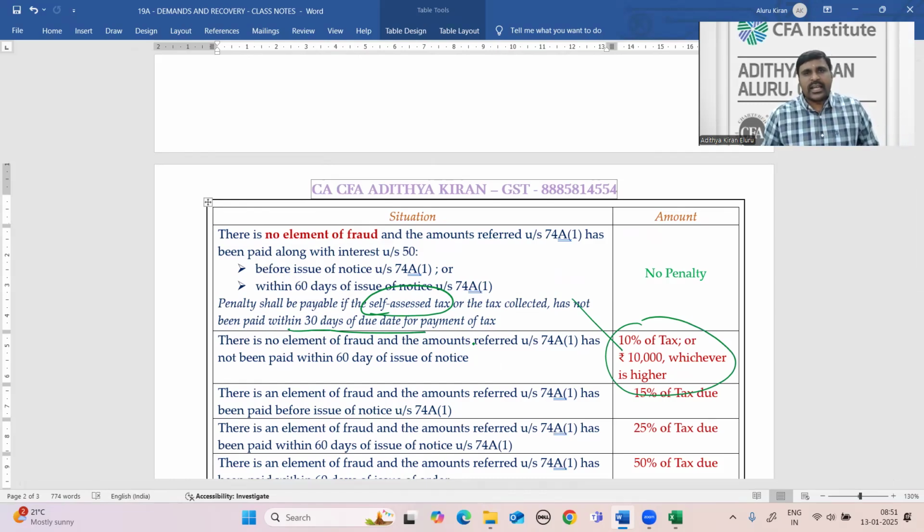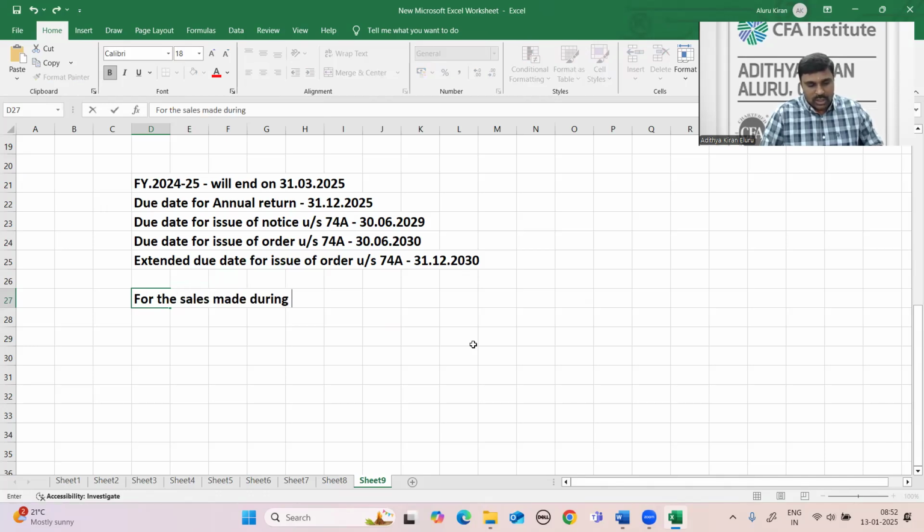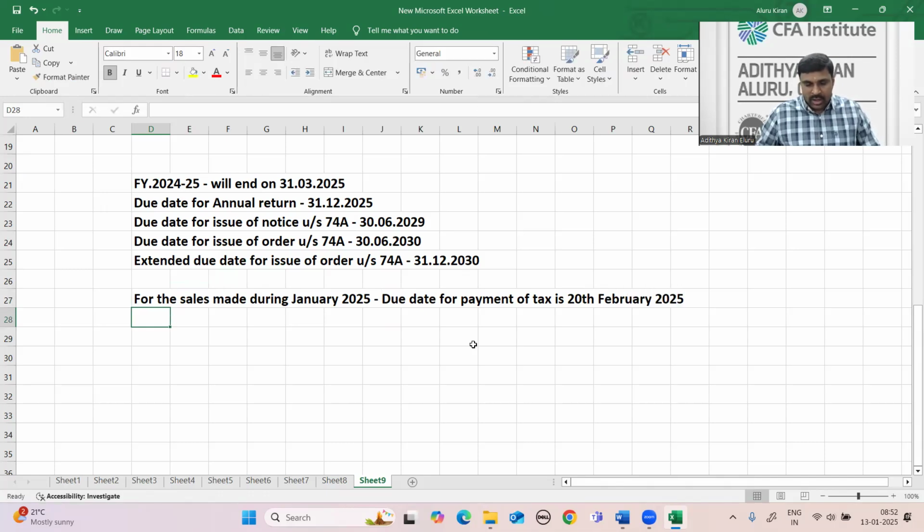If the self-assessed tax is not paid within 30 days, say for example, for the sales made during January 2025, the due date for payment of tax is 20th February 2025, the next month. You will have time to pay within 30 days.